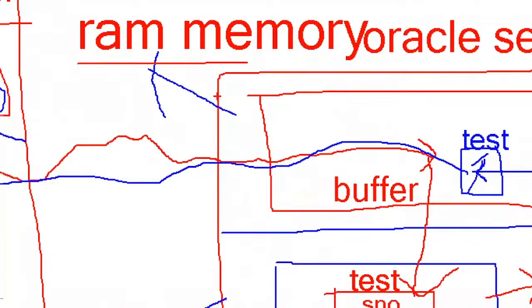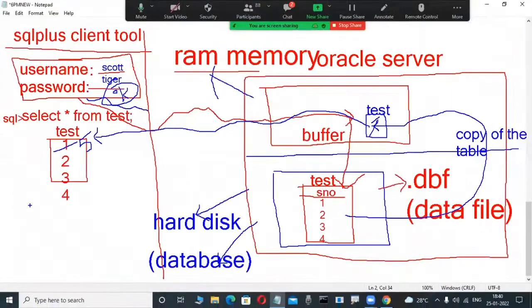Suppose I want to modify this data. For example, I want to change this one into 5 in my project. How am I changing 1 into 5? It uses SQL language commands that we are learning in the future. Suppose here I am writing an update command. Update, insert, delete, some commands are there. Don't worry, just observe the scenario. Logic observe here: update table name, here test only. Set s number is equal to 5.